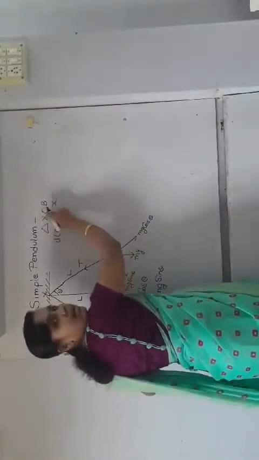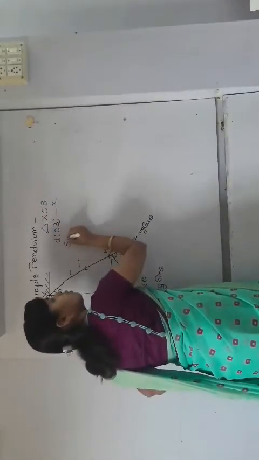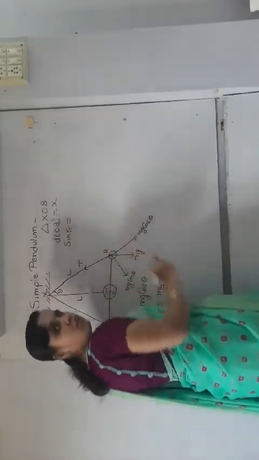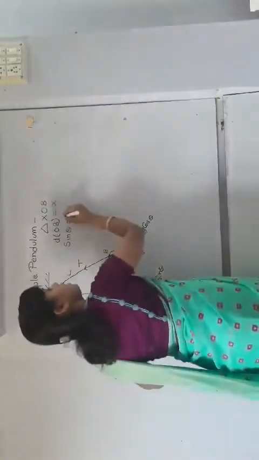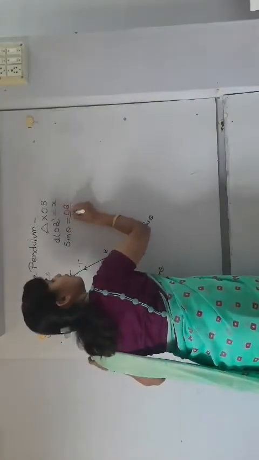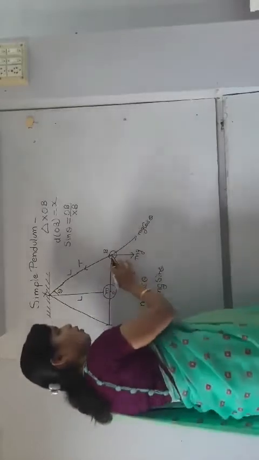Now from triangle XOB, sine of theta is equal to opposite side upon hypotenuse, that is OB upon XB. Now what is OB?